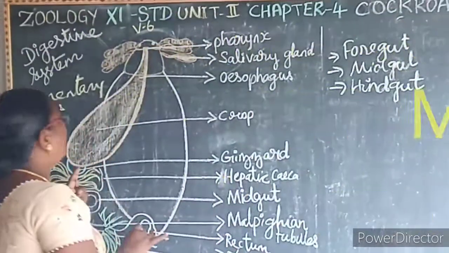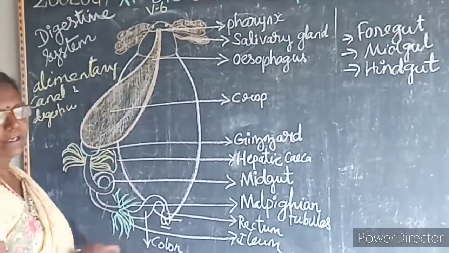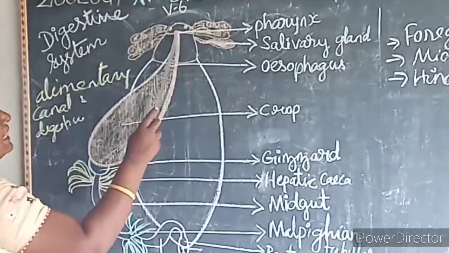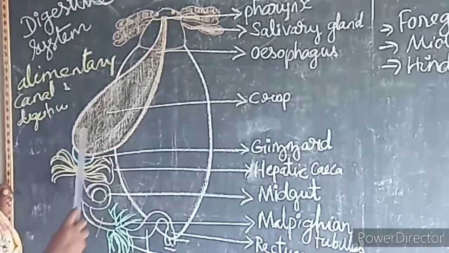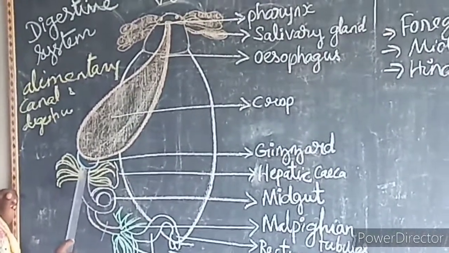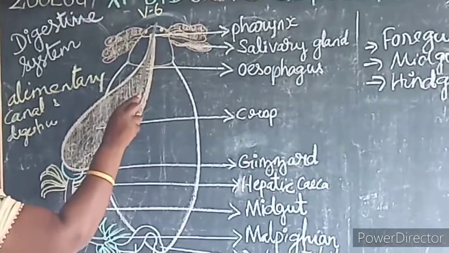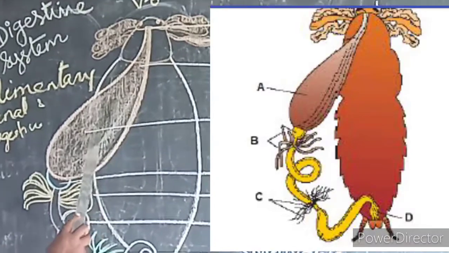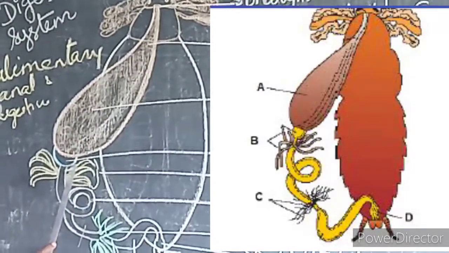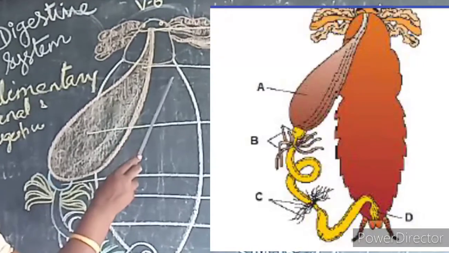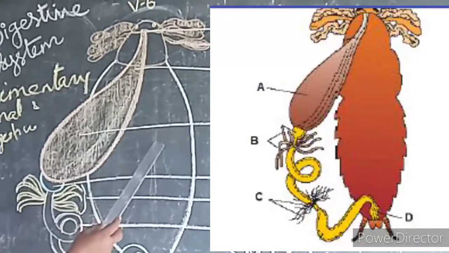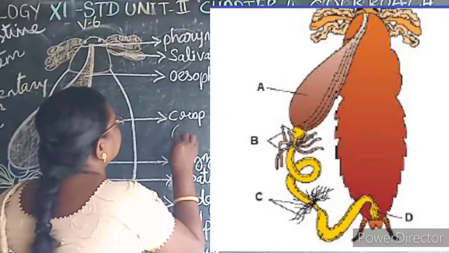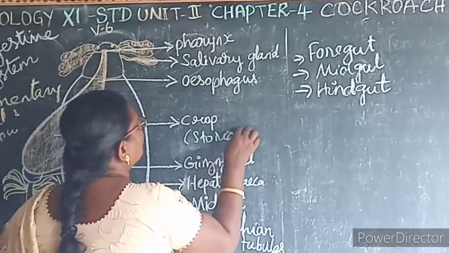First we'll see the parts that come under the foregut: the preoral cavity, mouth, pharynx, esophagus, crop and gizzard. See here, this is the pharynx. Up to here is the foregut. The pharynx is followed by the esophagus, and the esophagus is followed by the crop. The crop helps to store the food.